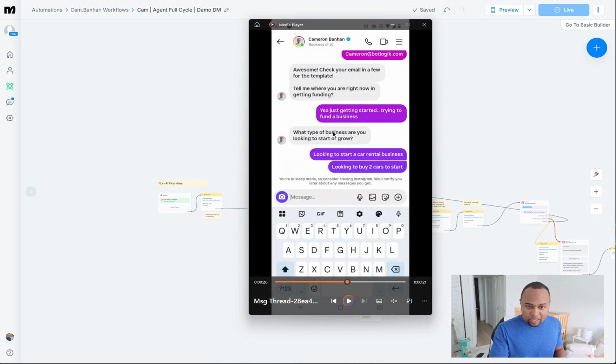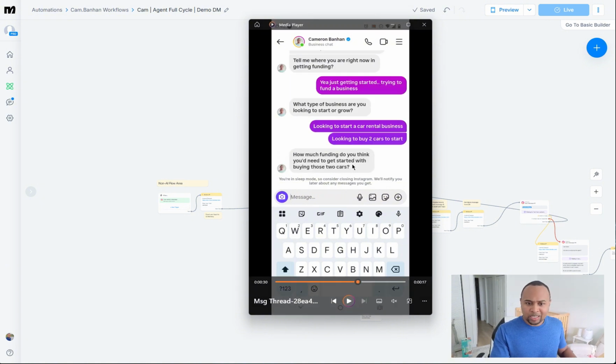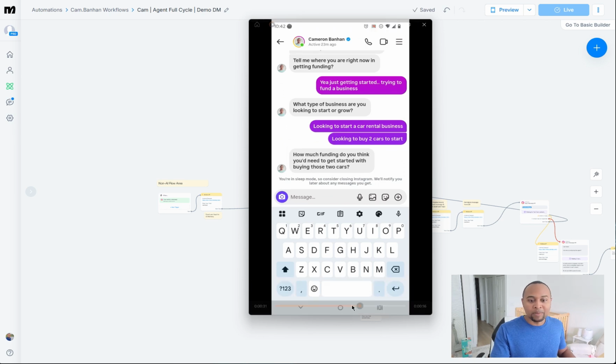Now, this part here is pretty cool because ManyChat does not have a default system to batch messages together. I actually had to work around that, which I'm going to show you here in the video. But just know that this bot is set up so it's not going to respond independently to this message and this message. Rather, it's going to look at both of these messages together as a response, and it's going to reply with one message. All right. It says, how much funding do you think you need to get started with buying those two cars? Again, looking to start car rental business, looking to buy two cars to start. It's going to respond with this one message.